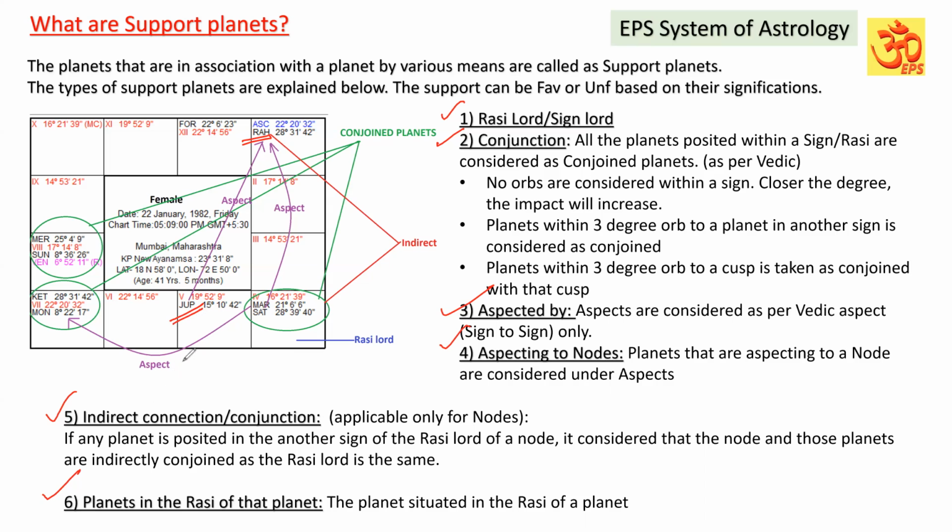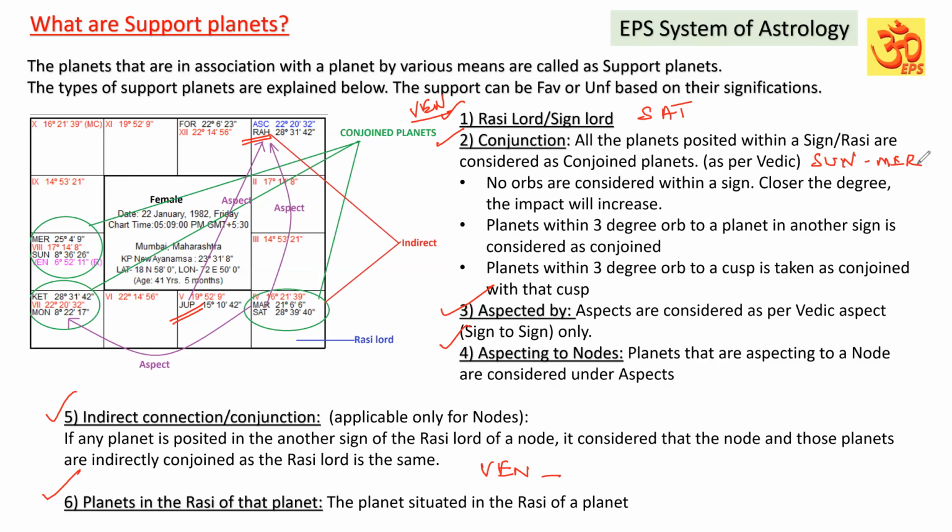Now, when we are talking about Venus, what are the planets that can be in the support of Venus? Let us discuss Venus now. Okay. Venus, Rasi Lord is Saturn. Then conjunction. Venus is conjunct with Sun and Mercury.